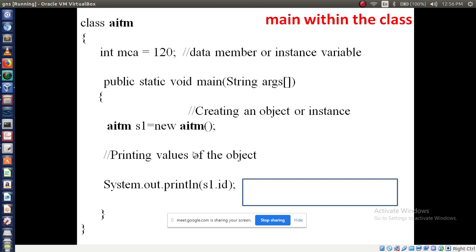Now printing the values of the object, right? So I am printing now. SOP println. Yes, to print what? I am going to print 120. So how should I print?